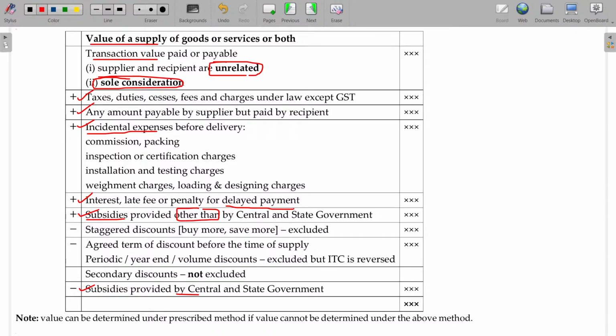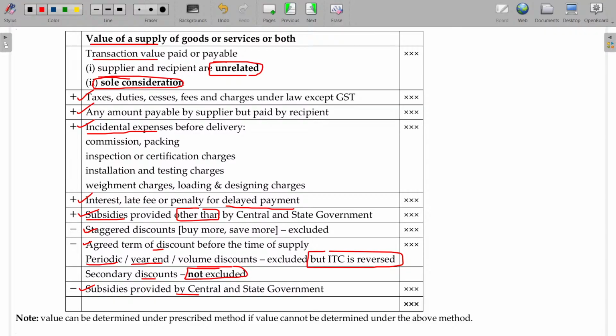In case of discounts, we have 3 discounts. One is staggered. Another one is given at the time of supply itself, where the statement says if you satisfy these conditions, you will be eligible for the discount. That is called agreed term of discount before supply, and that will also be excluded. And it may be based on some periodic, year-end or volume-based discount. If you cross a certain volume, you will be eligible for this discount, and it will be deductible. But if ITC is availed, you have to reverse this. In case of secondary discount, it is not excluded, that should be includable.